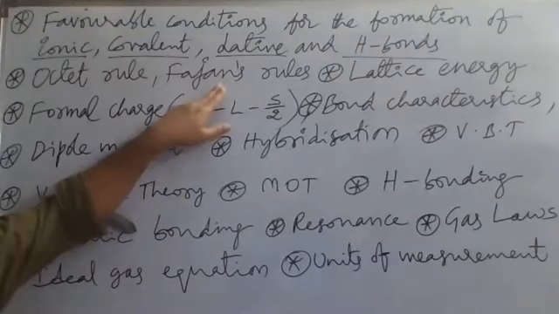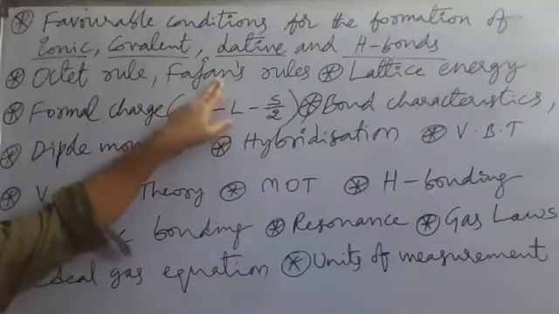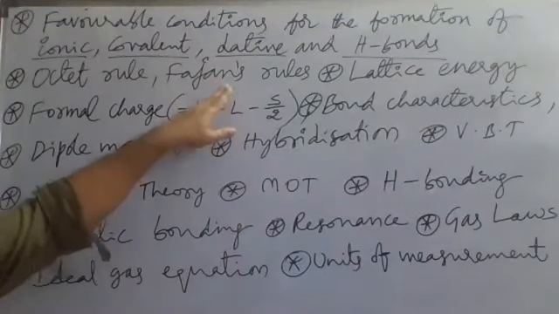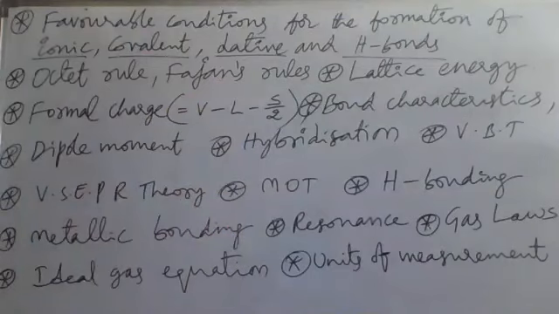And Fajan's rules. What do they give an idea about? The covalent character in ionic compounds. Any ionic compound is not 100% ionic in nature. Every ionic compound will have some character of covalent nature.